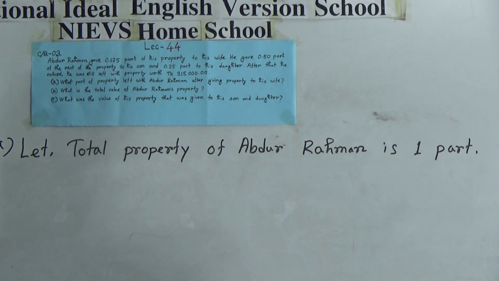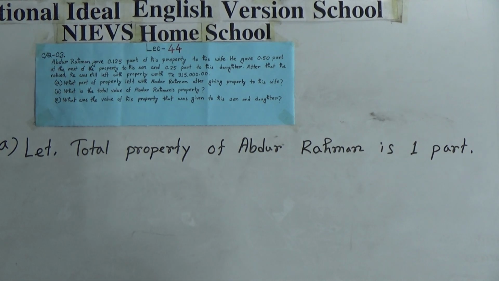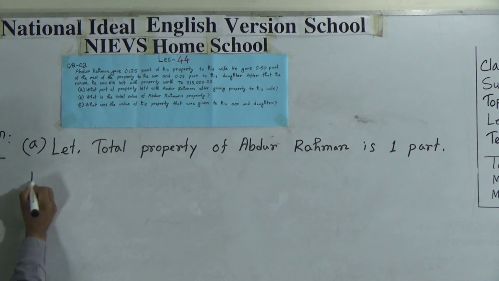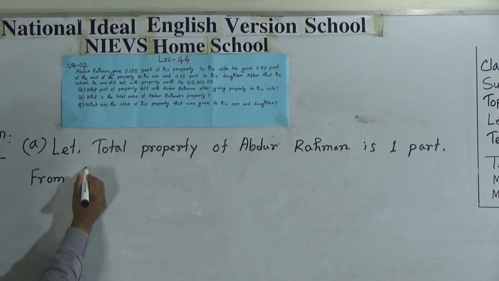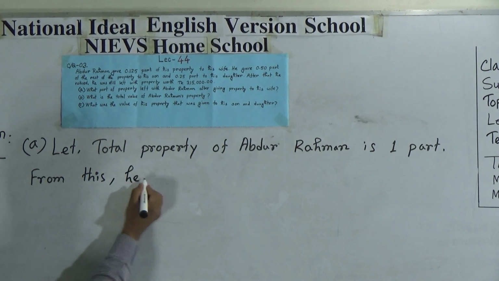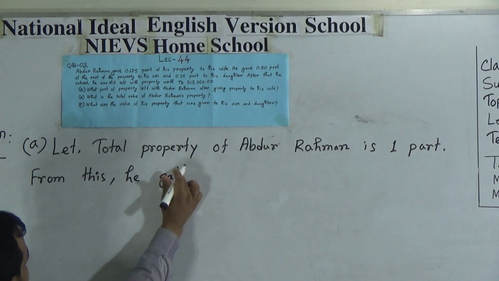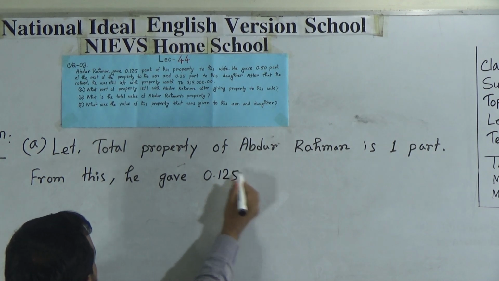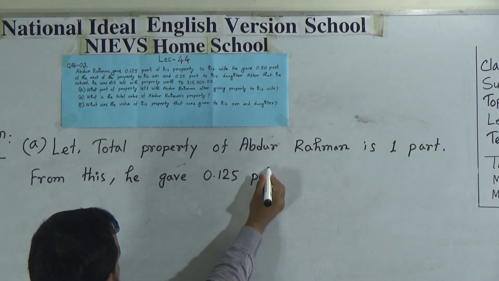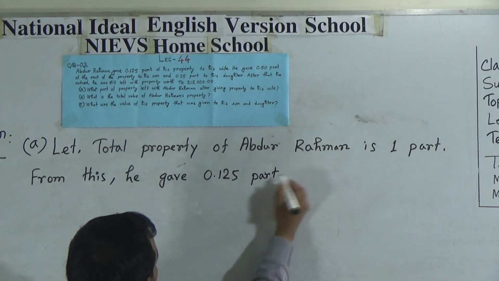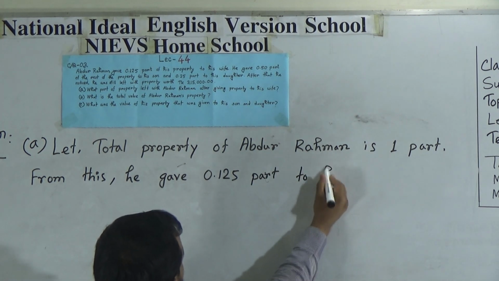Okay. Now from 1 part we have to subtract 0.125 part, because 0.125 is given to his wife.